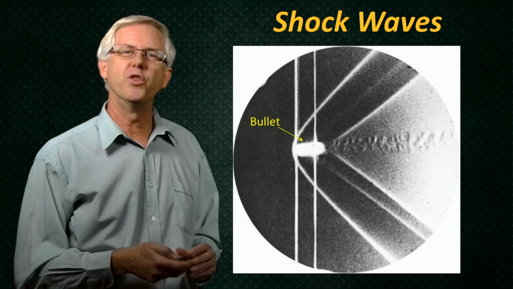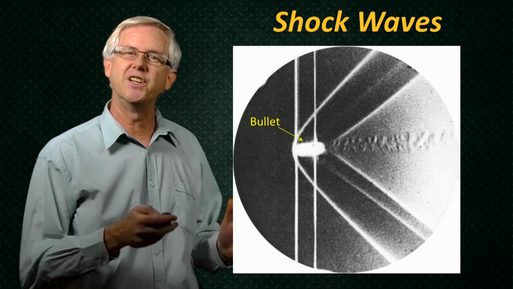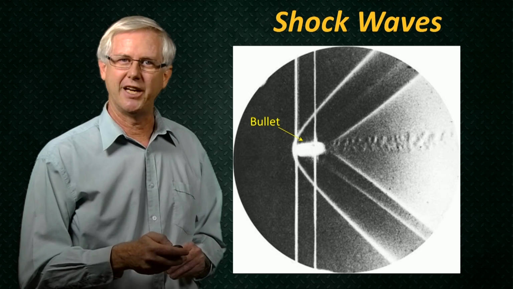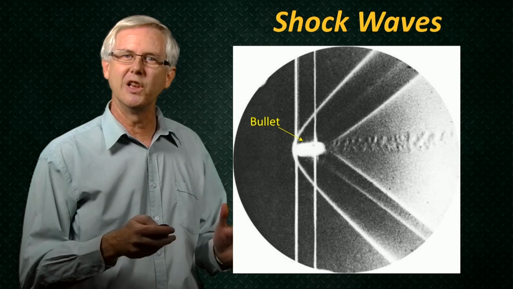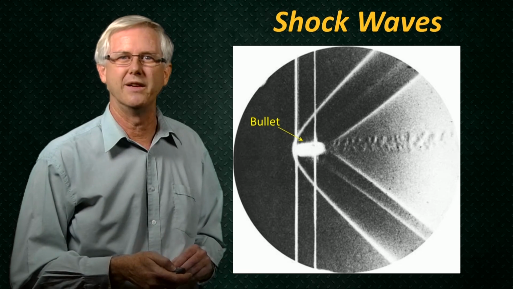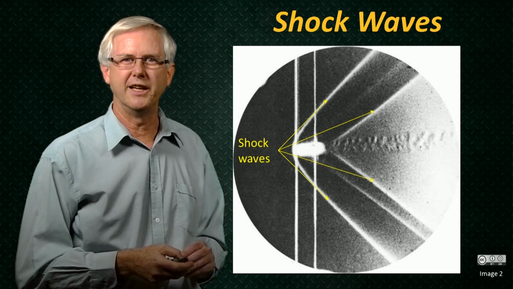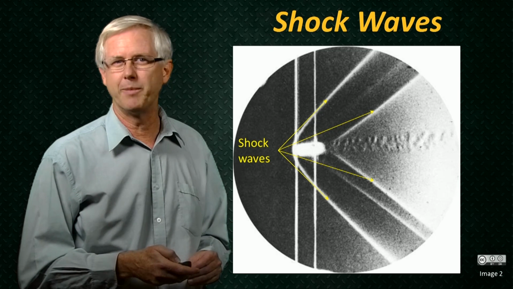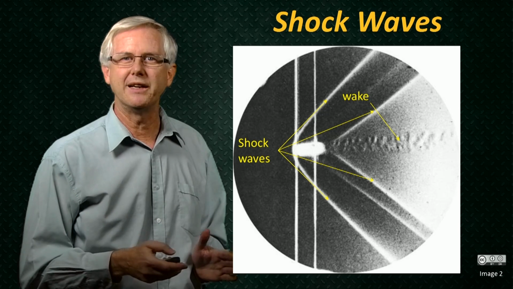Mach used a technique called the Shadowgraph Technique to make the shockwaves visible. This technique uses the fact that the density of the air changes as it passes through the shockwave. This density change causes the light to refract as it passes through the gas, and this leads to light regions that indicate regions where the density gradient changes, such as through shockwaves. The shock waves in this photo are the inclined white lines. Don't confuse them with the vertical straight lines that are just the wires that Mach used to trip the shutter of the camera. We can also see some density variations in the wake of the bullet.